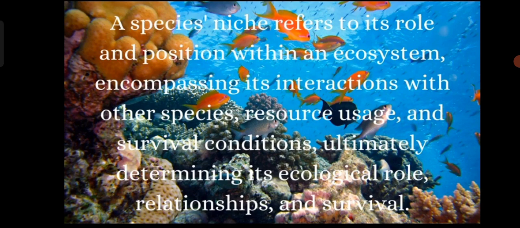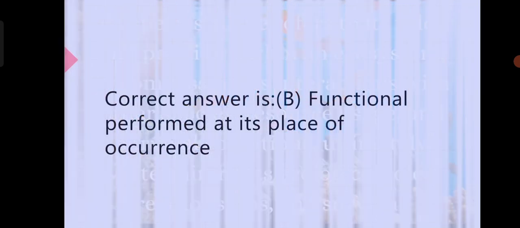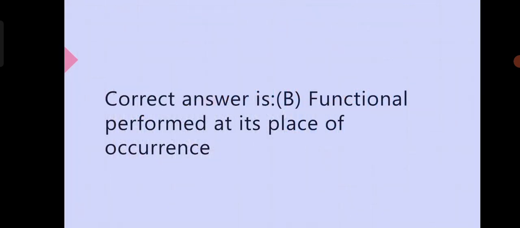So, overall, a species' niche is a crucial aspect of its ecology, determining its role, relationships, and survival within its ecosystem. So, here our correct option is B, that is functional role performed at its place of occurrence. I missed out the term role, so please add it here.